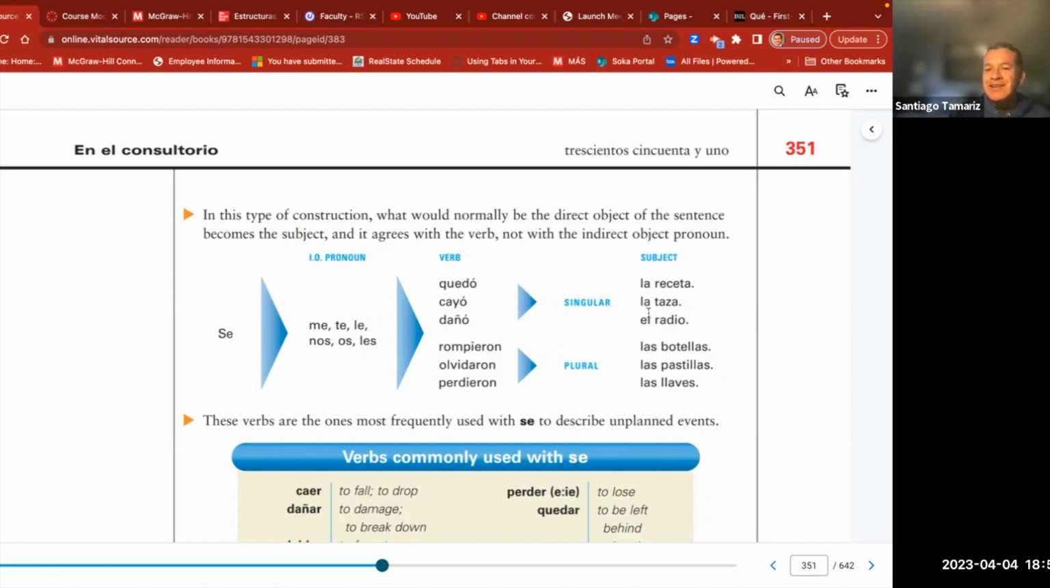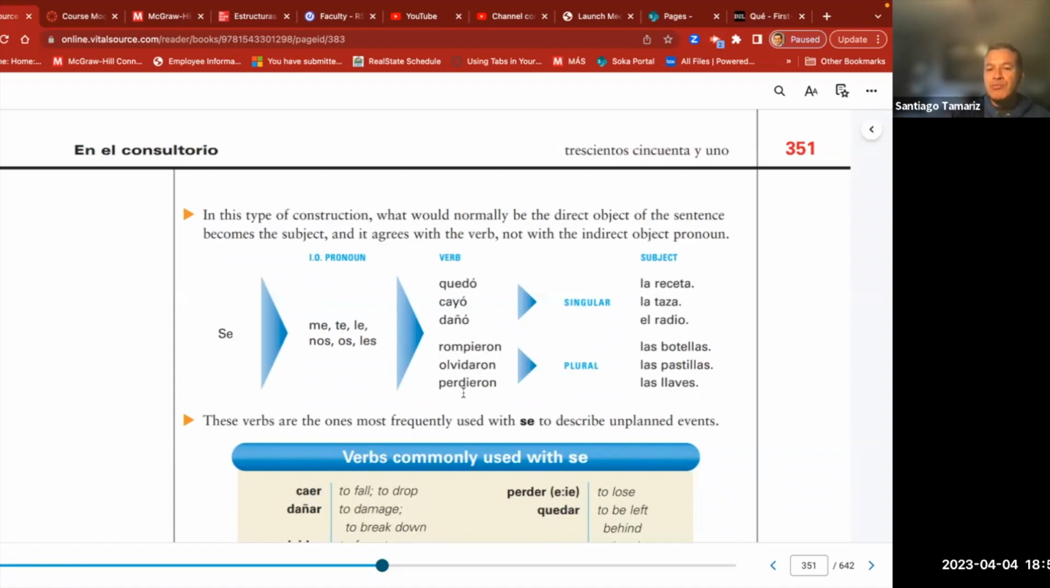La receta, la taza, and el radio is singular. So we say quedó, cayó, or dañó. We can use any verb here. These are only examples. But we use the third person singular because these subjects are singular. Here, las botellas, las pastillas y las llaves are plural. So we use the plural version, the third person plural.